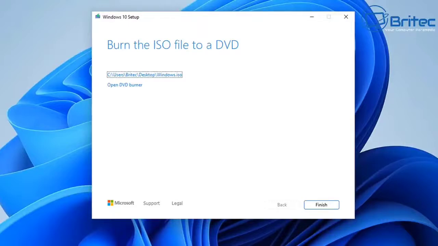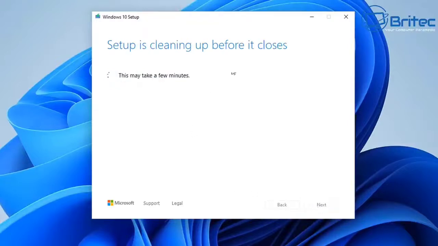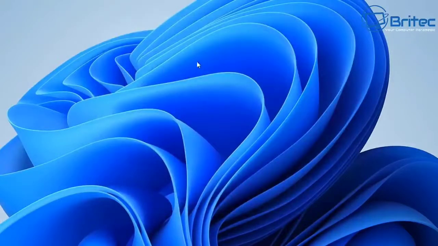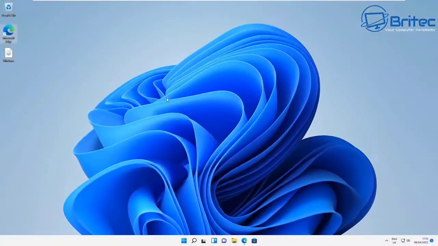So here we have now, this is all ready. So we can click finish here now and move on to the next stage of the install. Once we click on finish, it's going to clean up the setup process. It needs to remove a bunch of files that it's used, and it will go ahead and clean all these up before it continues. Once this is done, we'll be able to continue with the setup process.